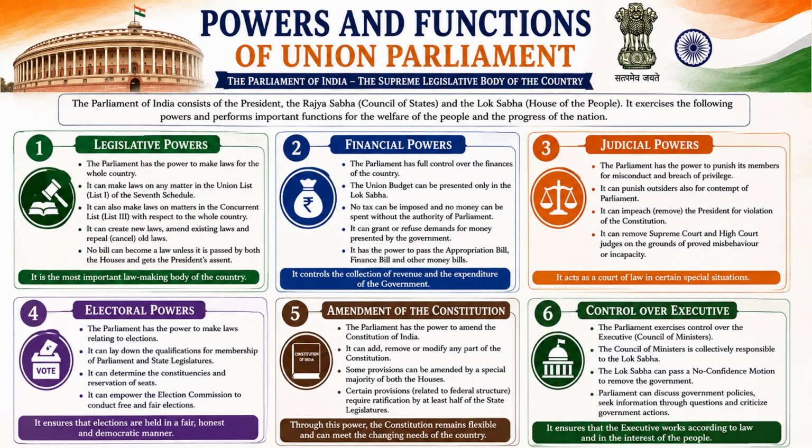Now, the first is legislative powers. Legislative powers means the Parliament has the power to make laws for the whole country. The union list and the concurrent list are the ones under which it can make new laws. These new laws can be made, or they can amend the existing laws, or they can also repeal or cancel a few laws which are not needed right now.